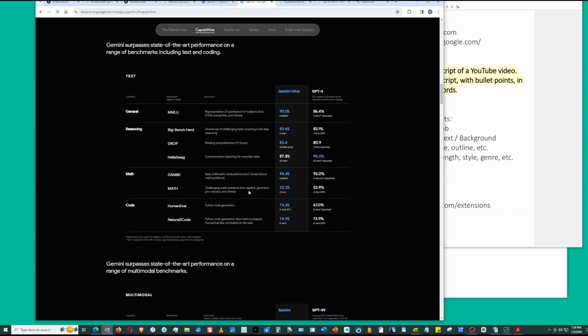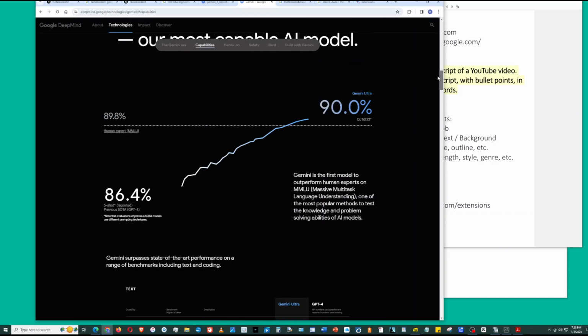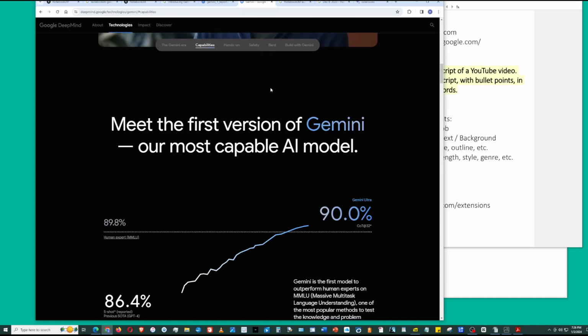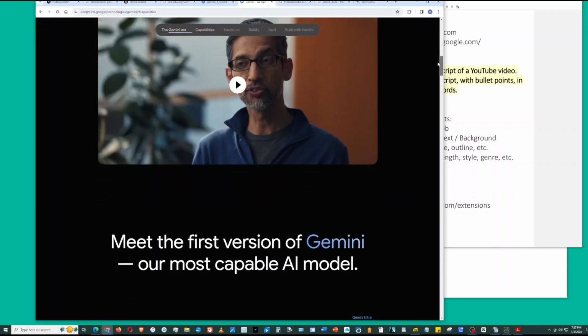You're better off using a computer, calculator, or other program. Multimodal benchmarks include image, video, and audio. But NotebookLM is what we're focusing on here, and that is text. So we can take comfort in that NotebookLM, powered by Gemini, does well with text.